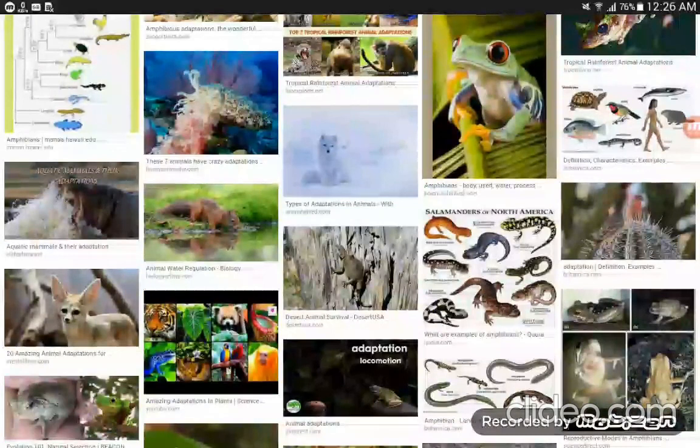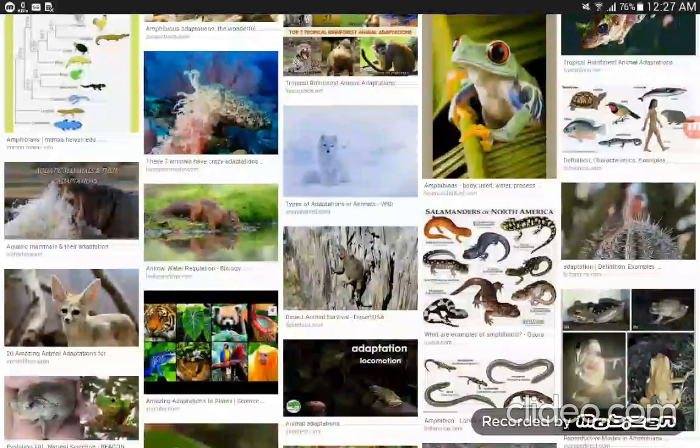Some have patchy color, yellow patchy color. Some are grayish and blackish. Spotted color is here. Brownish color. The typical color of them helps them to hide among grasses. These are the best examples of amphibians.